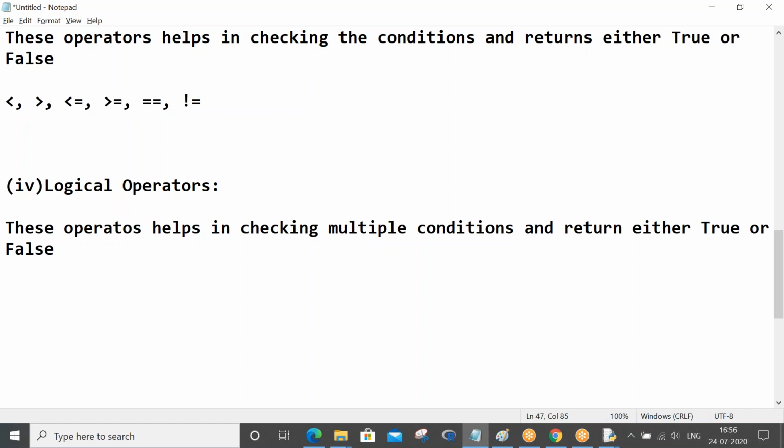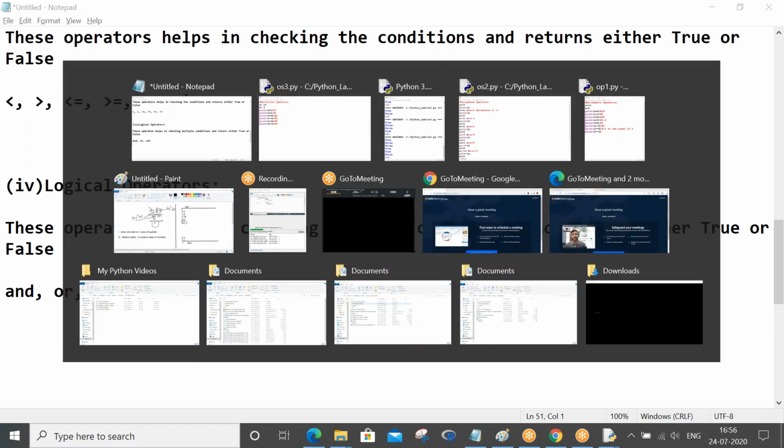Both relational operators and logical operators help us in conditions only. But logical operators help us in checking multiple conditions, and the relational operators help us in checking only one condition. So and, or, not. These are the three operators which come under logical operators. Let me explain this with an example.